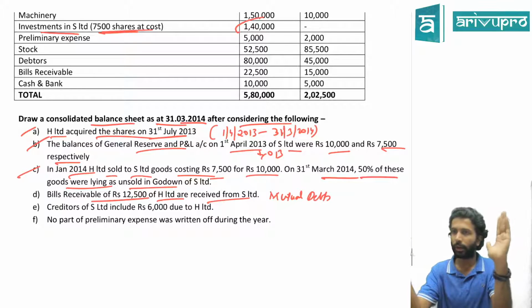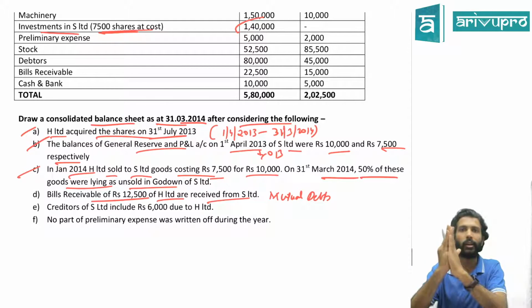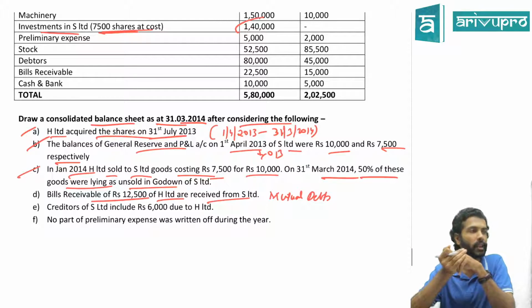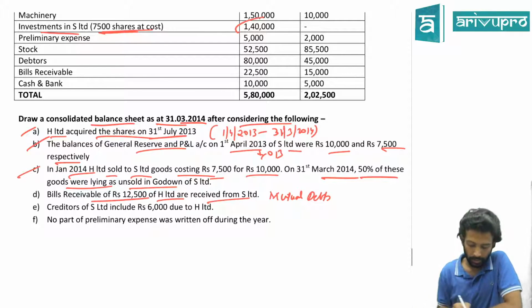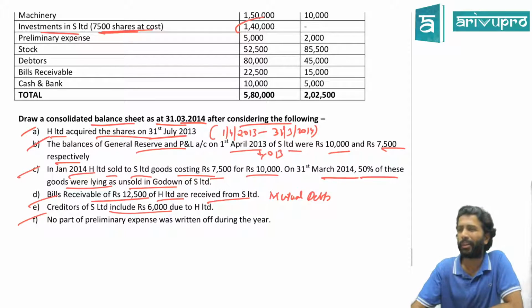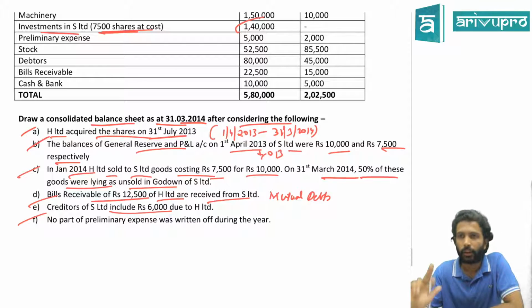As long as they're individual companies, one can pay the other. When you consolidate, you're treating them as one. Who will pay whom? So those debts have to get cancelled. Fair enough. Next one. Creditors of S Limited include 6,000 due to H Limited. Same adjustment. From creditors, you will reduce how much? From debtors, 6,000.